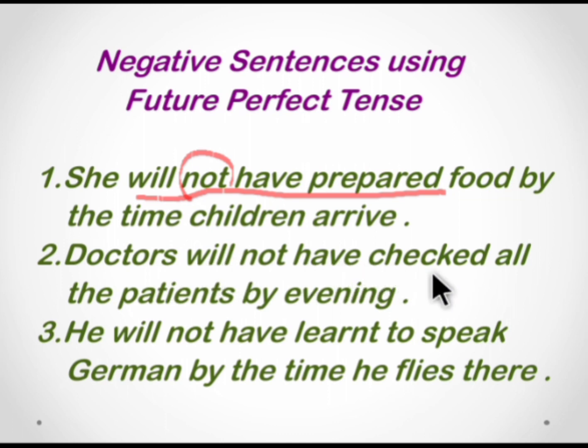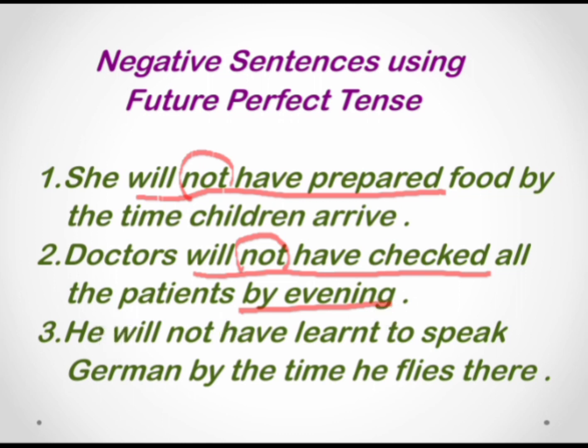Doctors will not have checked all the patients by evening. So this gives the deadline. Will not have checked, this is the verb. So this not gives the negative form. So doctors will not have checked all the patients by evening.